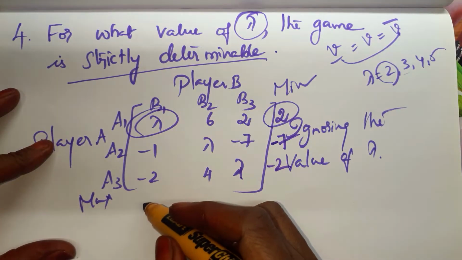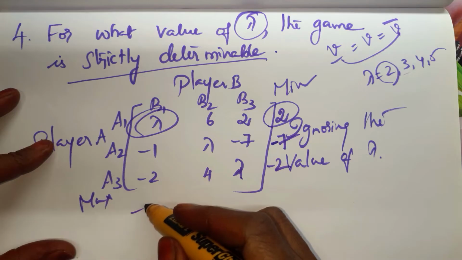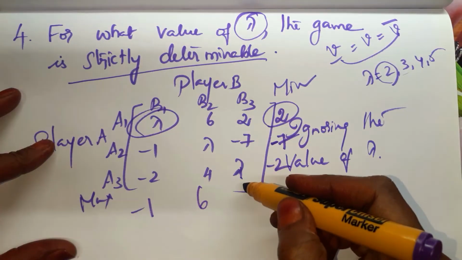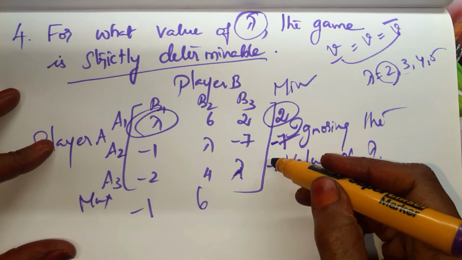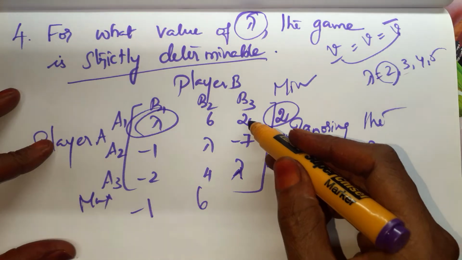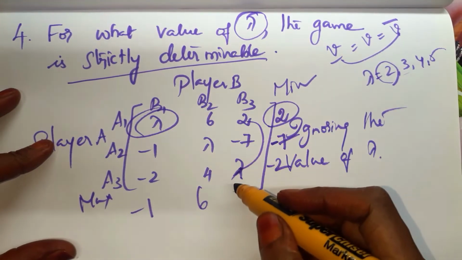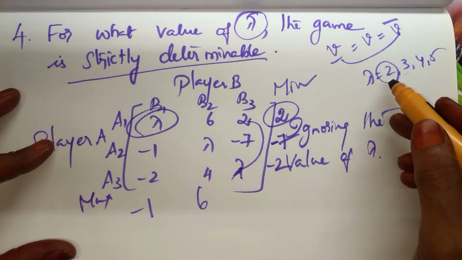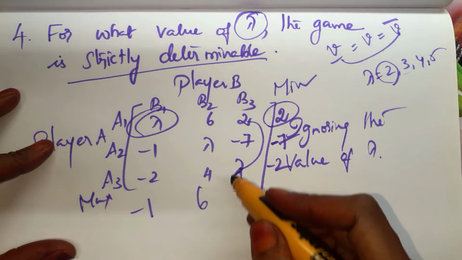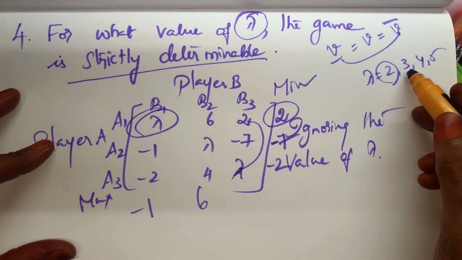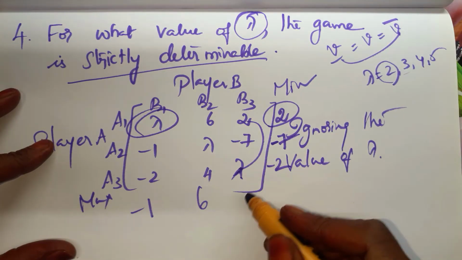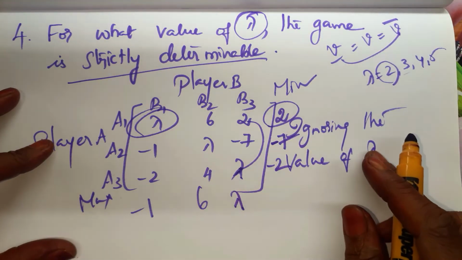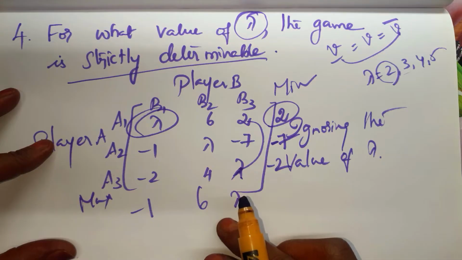Column wise, what is the maximum we have? Minus 1. And here the maximum is 6. Here, before selecting the maximum, we have to decide which one can be taken. Two options we have, either 2 or lambda. Lambda takes values 2, 3, 4, 5, etc. Right? So if it is 2, any one of these two we can select. If it is 3, the maximum is 3. If it is 4, the maximum is 4. So here we are taking lambda as the maximum. Is it clear why we are taking it like this?